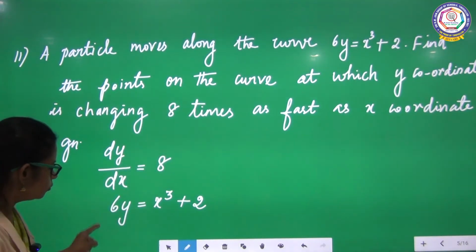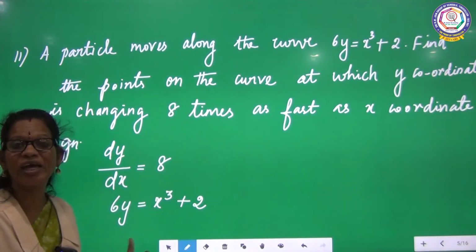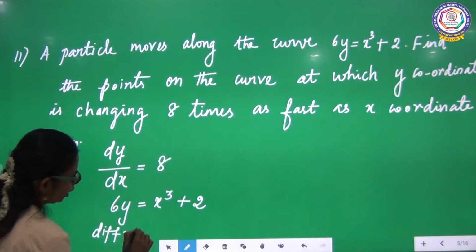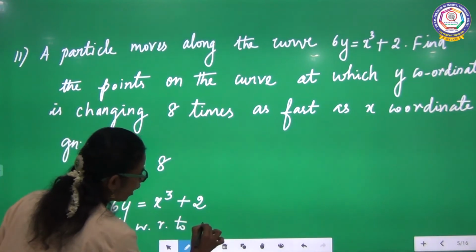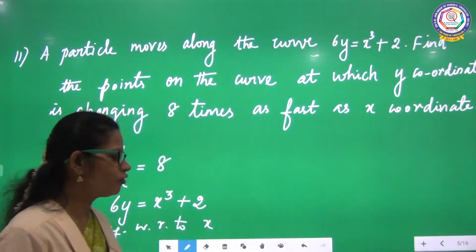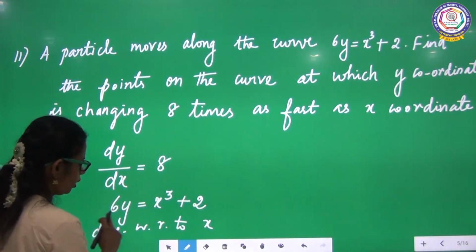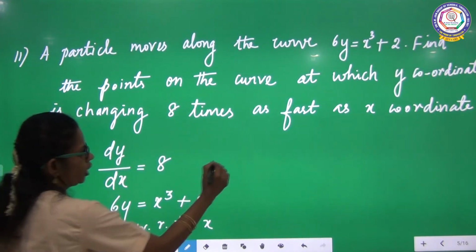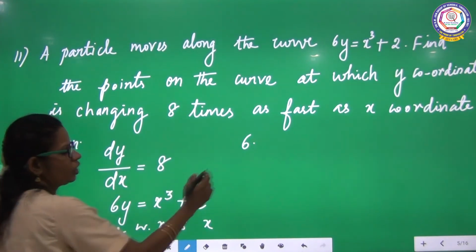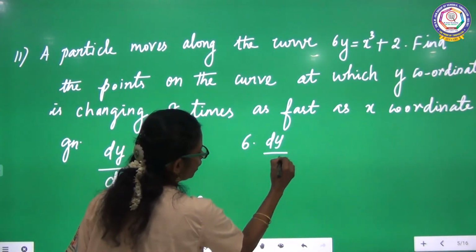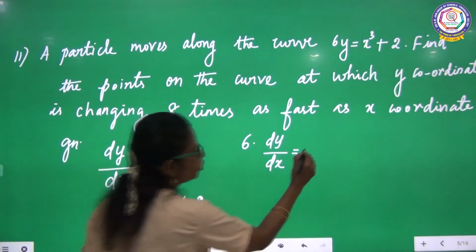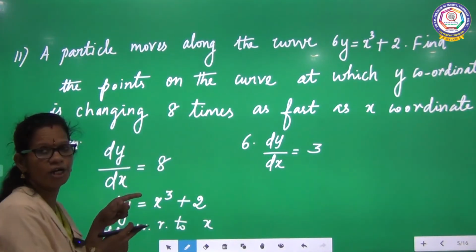Now we are going to differentiate with respect to x on both sides. Here your independent variable is x, so differentiate with respect to x. What will you get? 6 into dy by dx equal to 3 into x square.